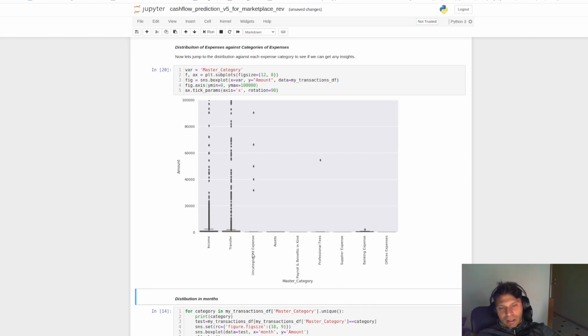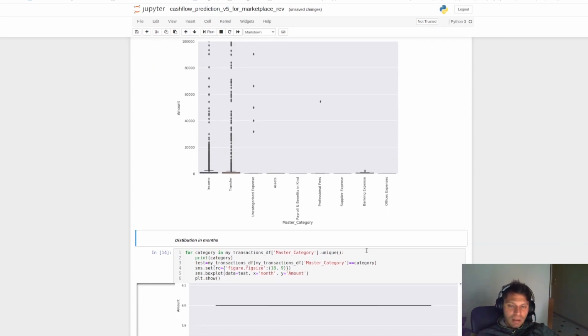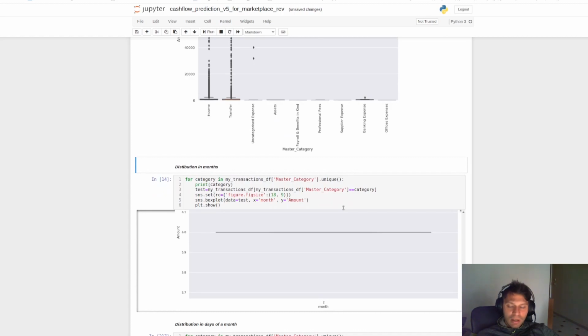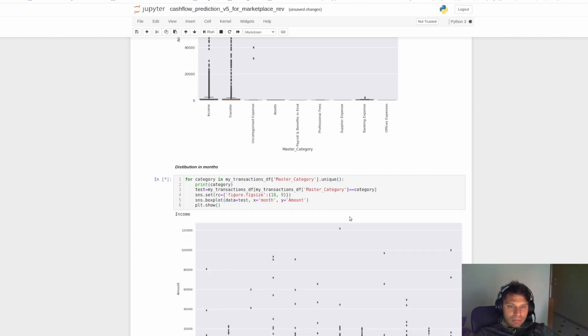There are some uncategorized, and the other transactions include payroll, professional fees, supply, banking expenses, and office expenses. It's quite interesting also to see how these transactions are distributed along the month, the day of the month, and the day of the week, the features that we have created earlier.